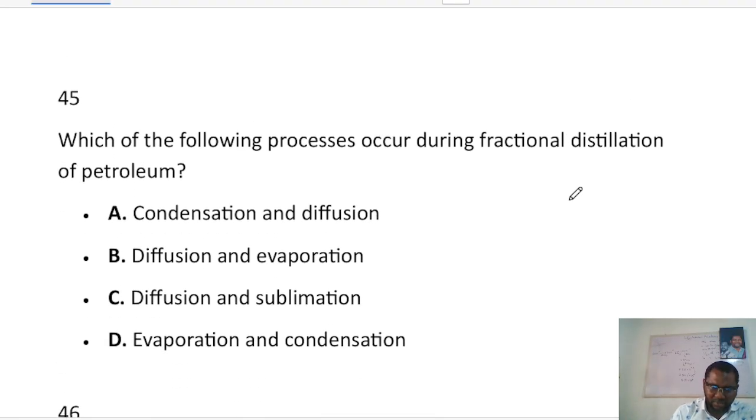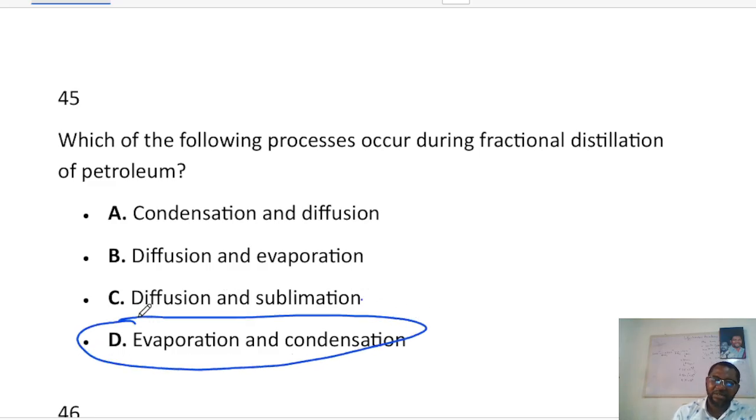Now the next one says which of the following processes occur during fractional distillation of petroleum? A says condensation and diffusion. B says diffusion and evaporation. C says diffusion and sublimation. D is the answer, evaporation and condensation.